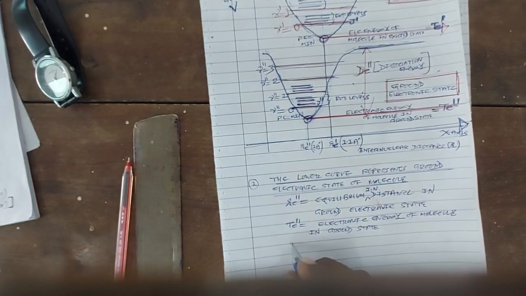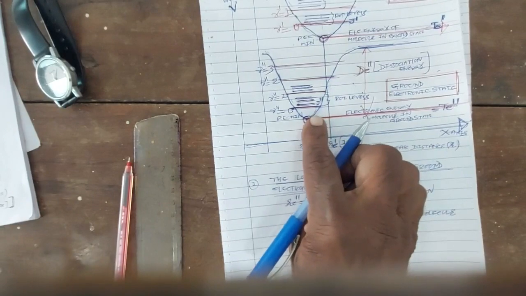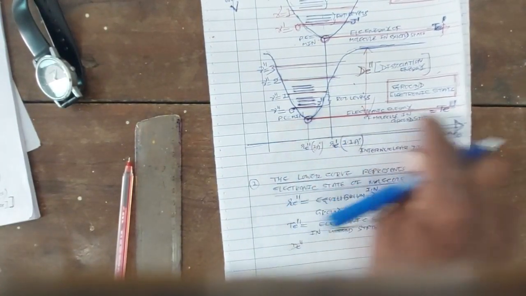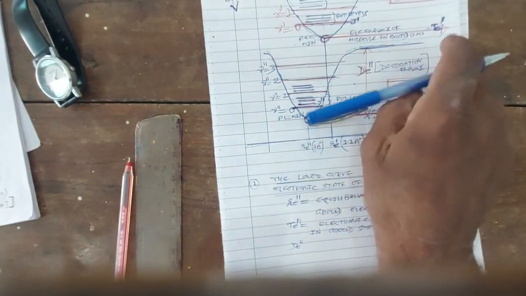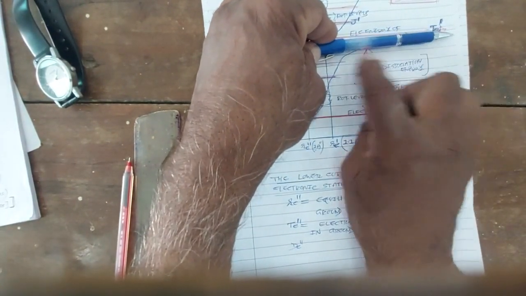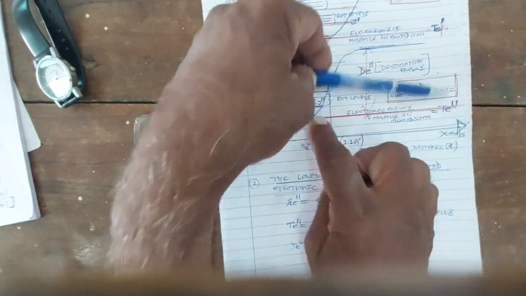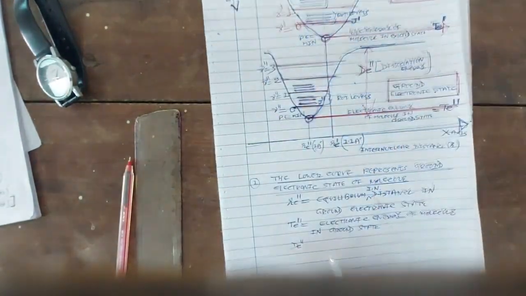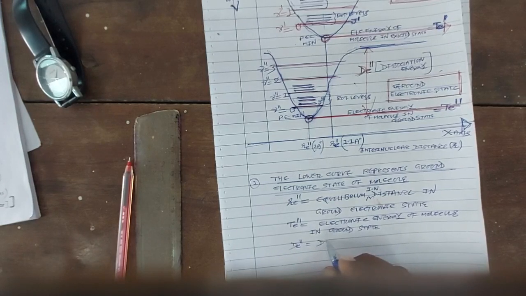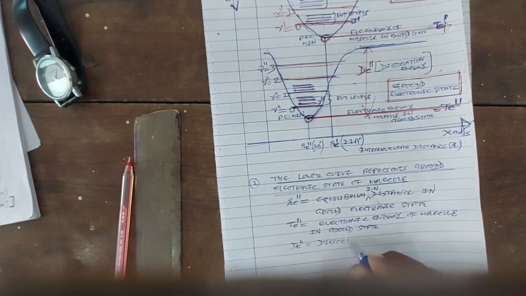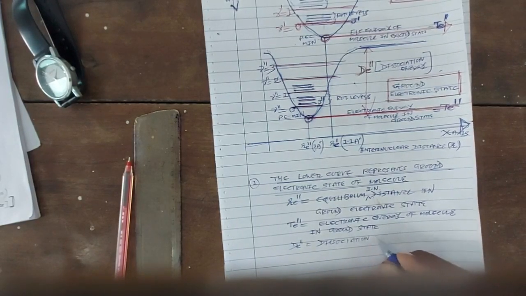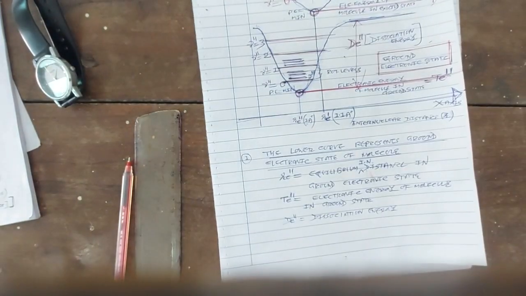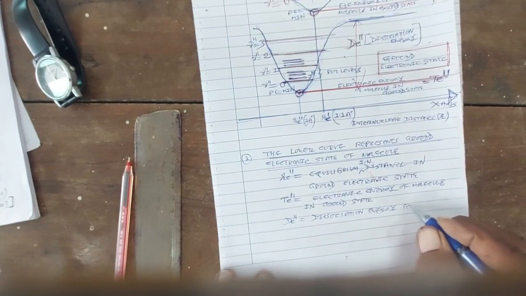De double dash is the energy difference between the lowest electronic energy of the molecule in the ground state, Te double dash, and the asymptote, or top of the curve. So the energy between the bottom and the top of the curve is called dissociation energy for the ground electronic state.